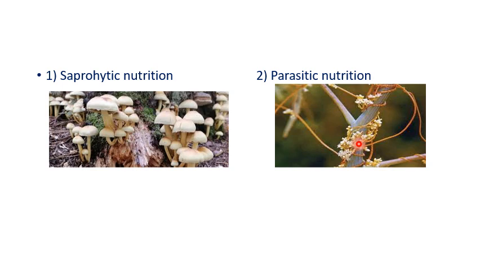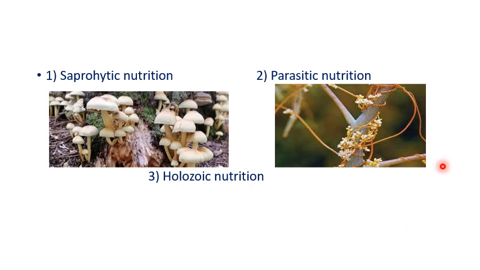These are called parasites. Many examples we can give, like lice and bedbugs. Have you heard about these? These are certain examples of parasitic nutrition. Now let us move on to another type, holozoic nutrition.